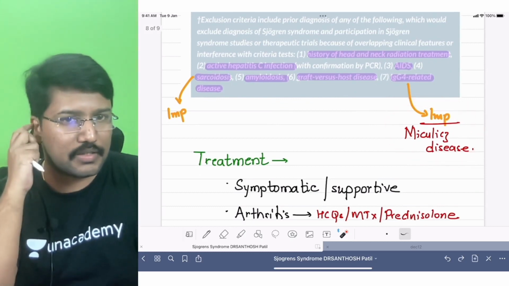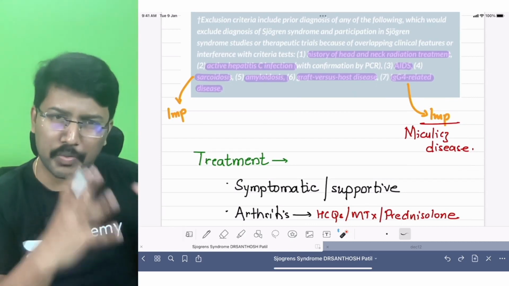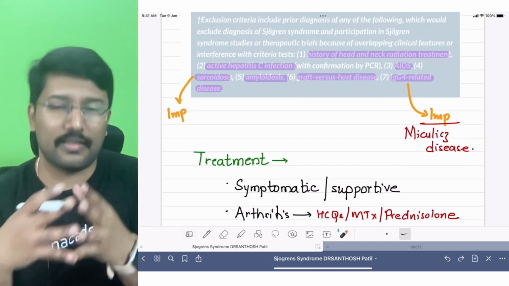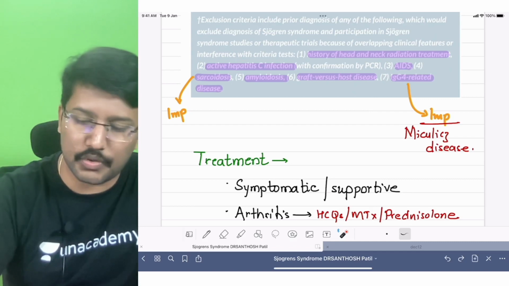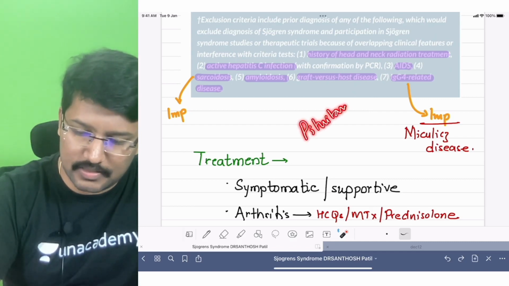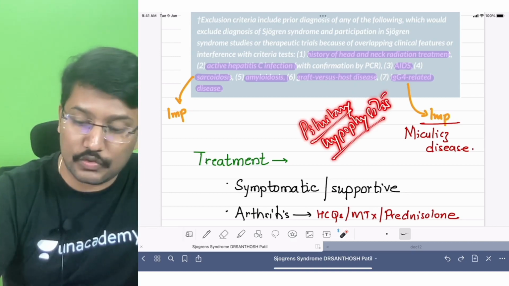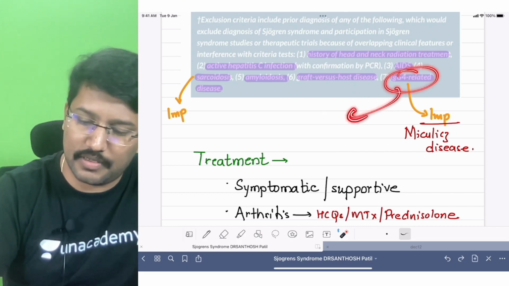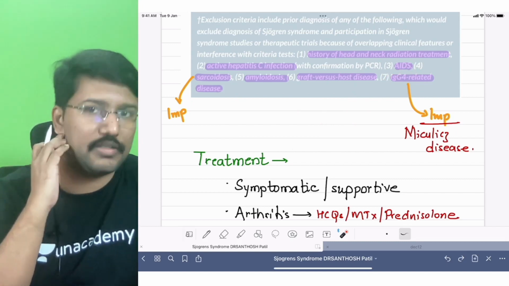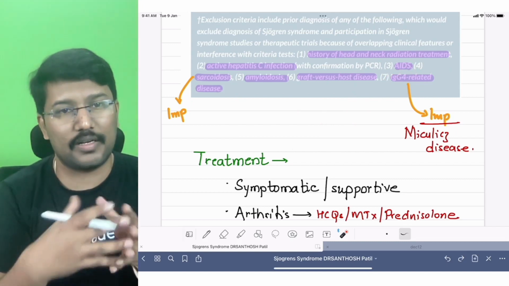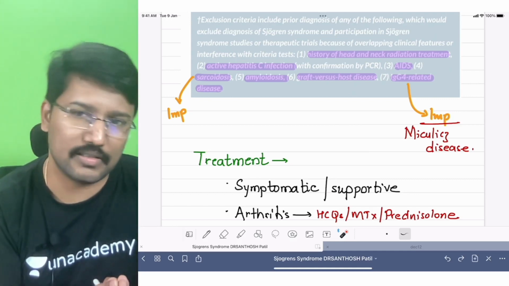So where there is infiltration of the glands by IgG4 positive lymphocytes. This is a separate set of disorders where another organ commonly affected by the IgG4 related disorders, apart from the salivary glands, is the pituitary, where it causes autoimmune hypophysitis. The pancreas can also be affected in IgG4 related disorder, where it causes autoimmune pancreatitis, right? So that is about IgG4 related diseases. If any of them are already diagnosed as having IgG4 related disease, it is excluded. Sjogren syndrome is not considered in that case.